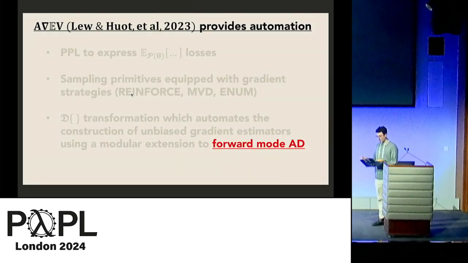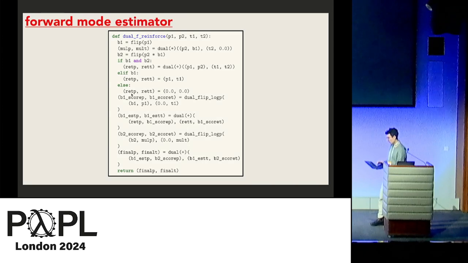But critically, the automation relies on forward mode AD. And while forward mode AD has historically been easier to reason about, it has known scaling issues. So that prevents usage of ADEV in settings where we have a large number of parameters.